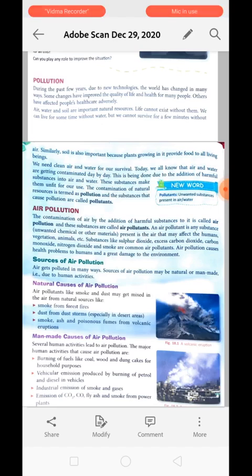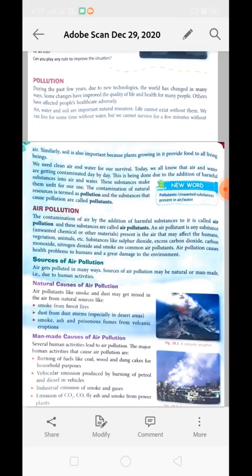If certain substances get mixed into water to change its nature, it will be a pollutant, right? If certain substances are mixing in the air, it will be a pollutant. Either it is a gas or another substance, it does not matter. Even if a gas is mixed into the air in high quantity, it will be known as a pollutant. In the same manner, if we are putting certain garbage material into water, the water is getting polluted because of that garbage. Understood? So all the substances which change the nature of natural things are called pollutants.